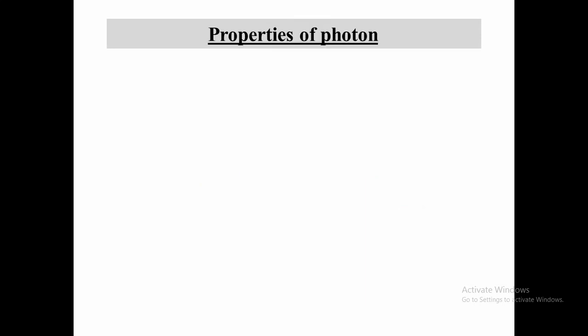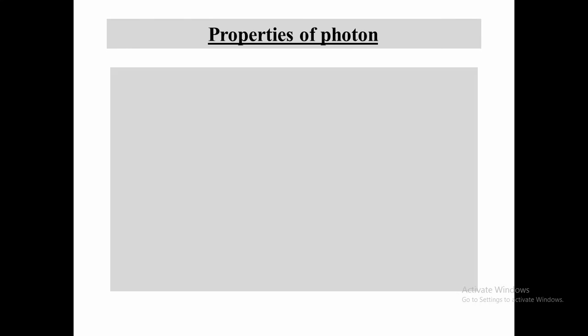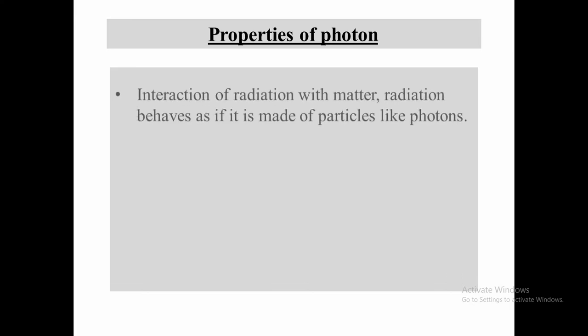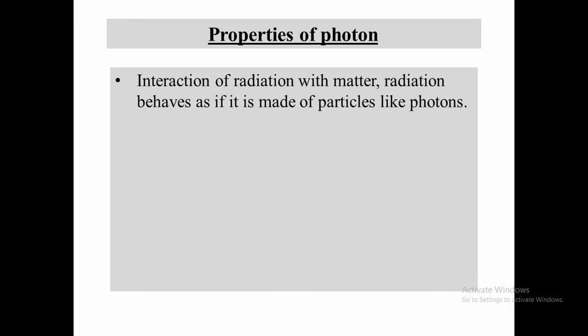As we have discussed in the photoelectric effect, when light of suitable frequency is incident on the metal surface, electrons get liberated from the metal surface. That light consists of photons. The interaction of radiation with matter: radiation behaves as if it is made up of particles called photons.